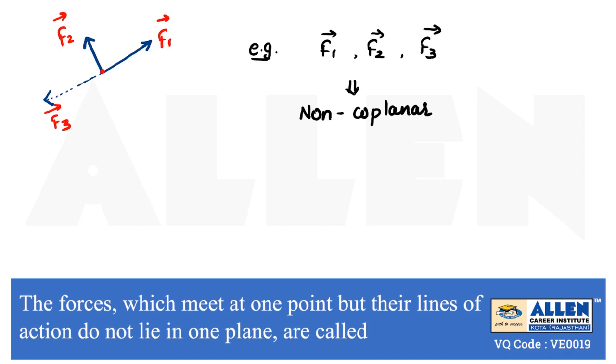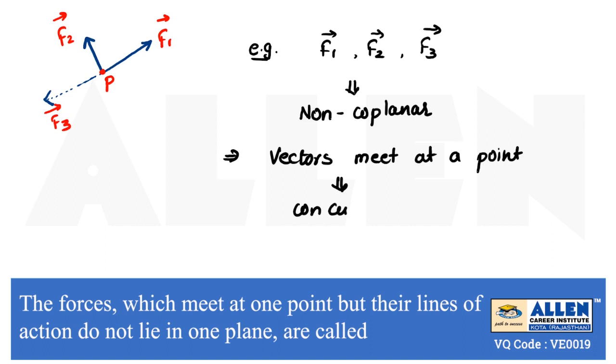But if we see the figure, we can check that these are meeting at a common point, which is represented by P. So P is a point where all three vectors are meeting, hence we can say they are lying at the same point. So if vectors meet at a point, they are known as concurrent forces.